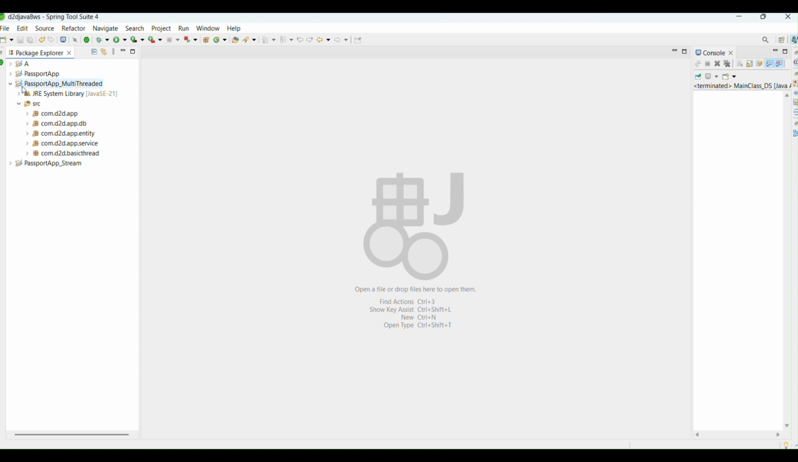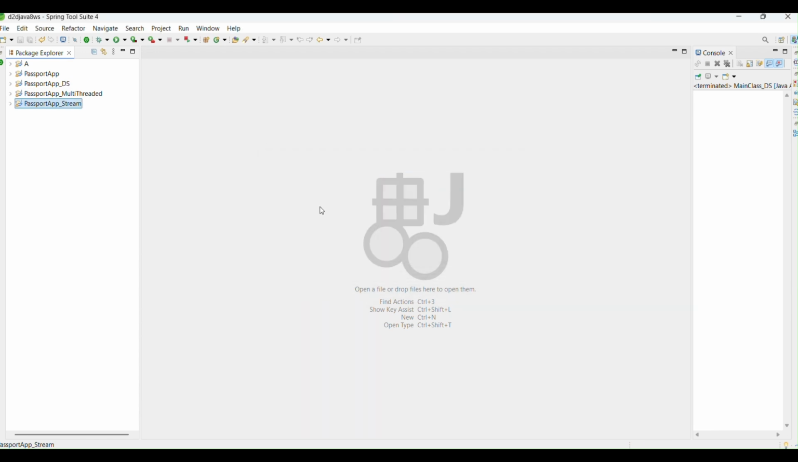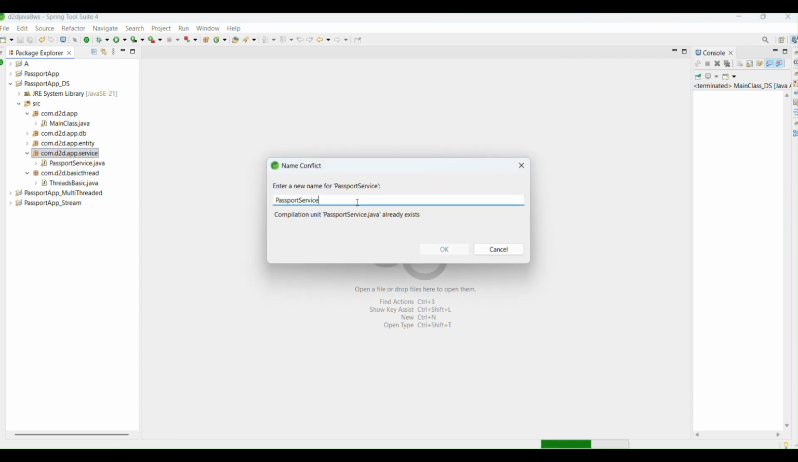So what I'm doing is copying this code. Let's copy and paste, and right here, in terms of a whole lot of things, I'm using DS, which stands for data structures. So let's do the coding side by side. First of all, I'm copying and pasting the service layer, and instead of passport service, I'm using DS.